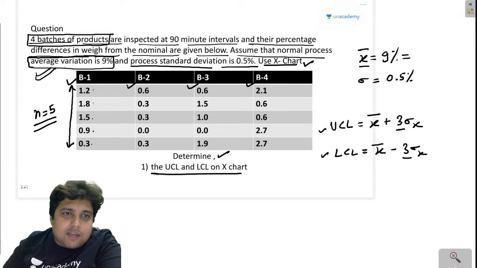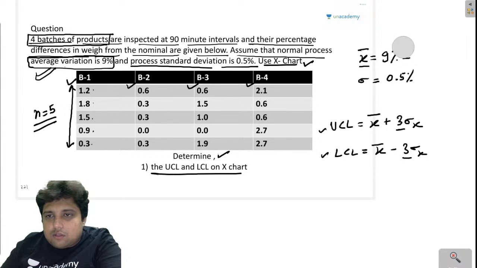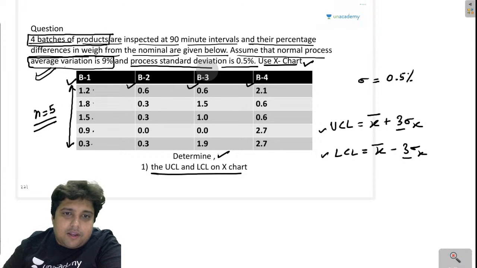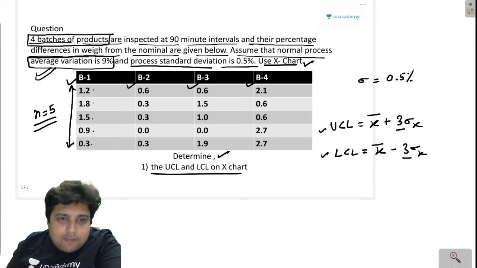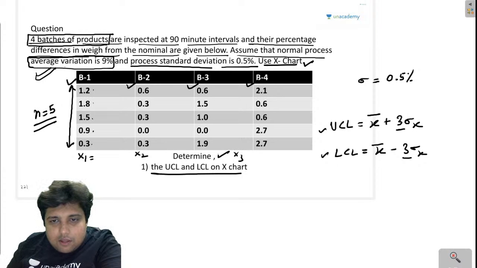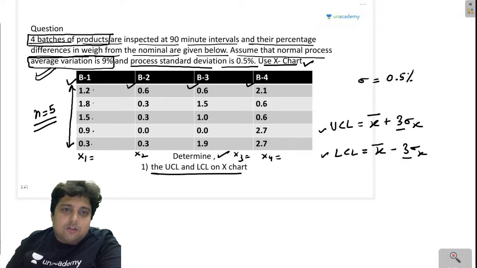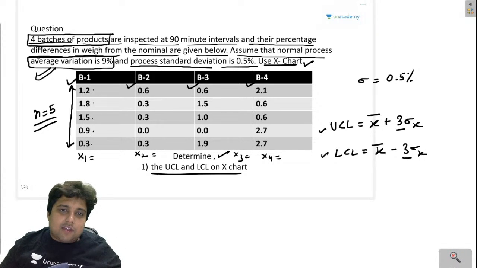Sorry guys, I have made one mistake. This is not the mean, right? We will have to find the mean. That means we will have to find the averages of these. Like if this is x1, x2, x3 and x4, we will have to calculate these. So we will have to average these values first.